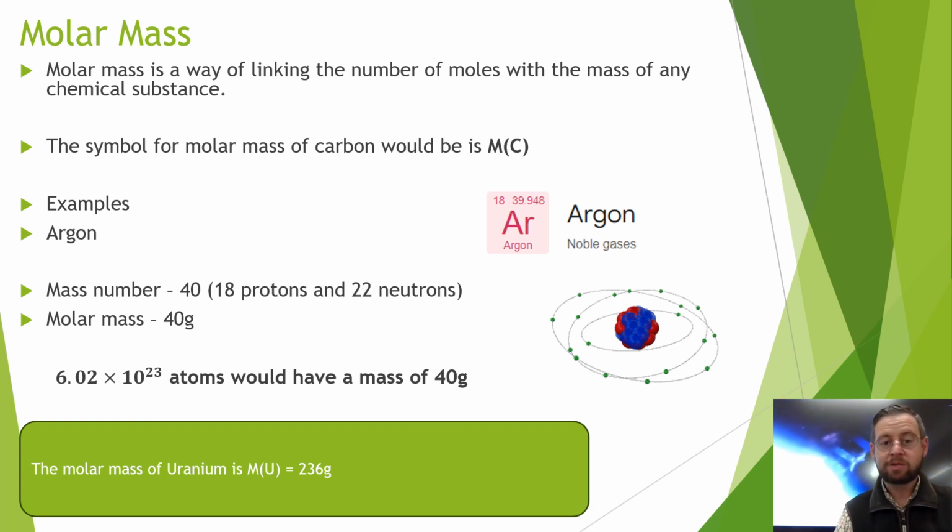Now, whenever we're describing this molar mass as taken from the periodic table, we give it a capital M and then follow it within brackets, the symbol of the chemical we are talking about. The molar mass of uranium, being right down at the very bottom of the periodic table, M brackets U, is equal to 236 grams.